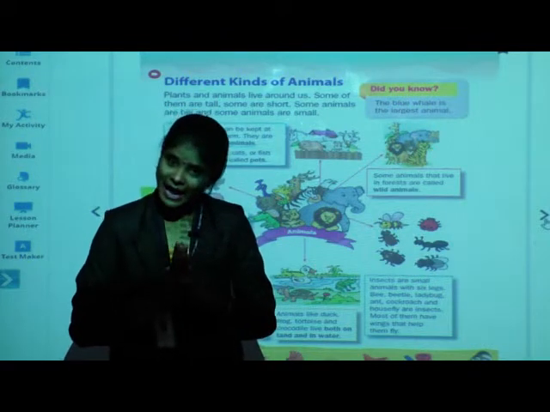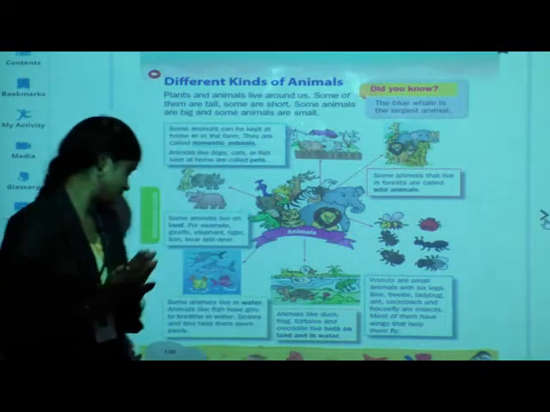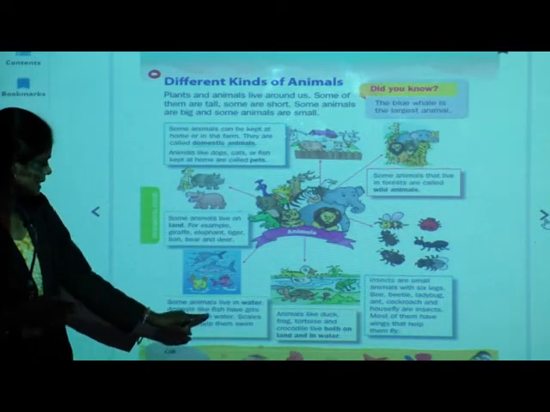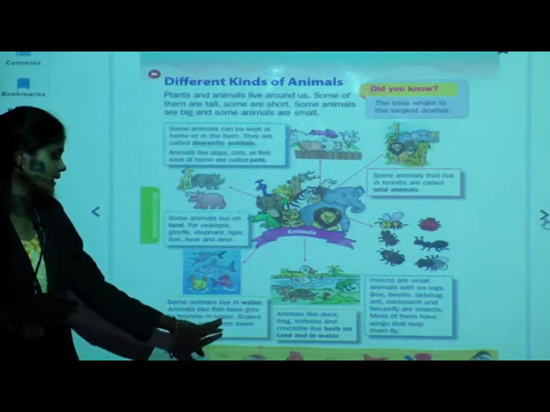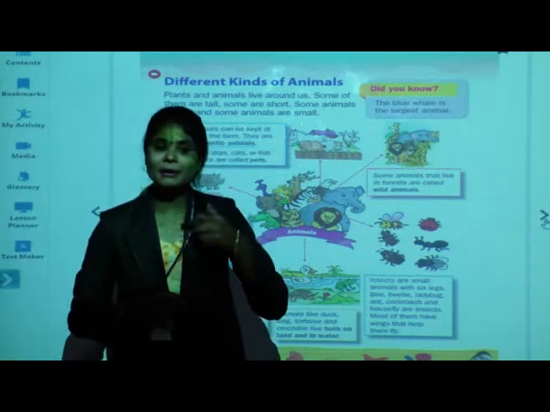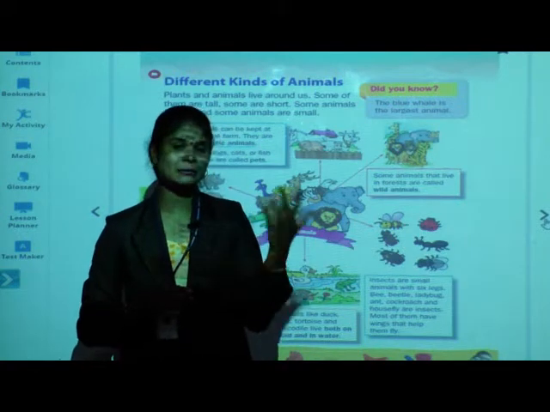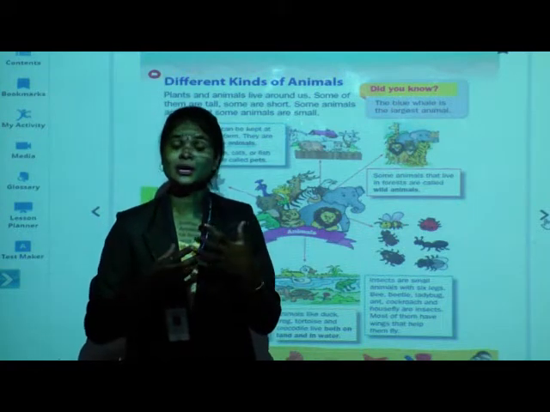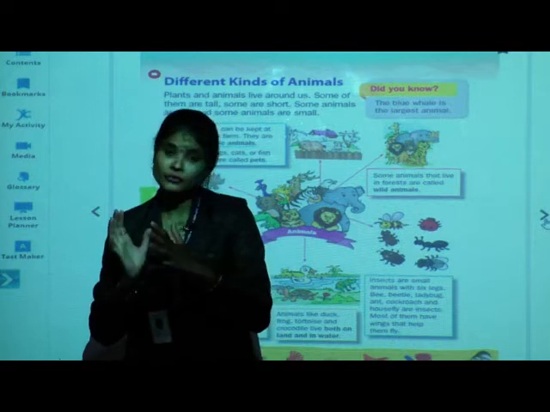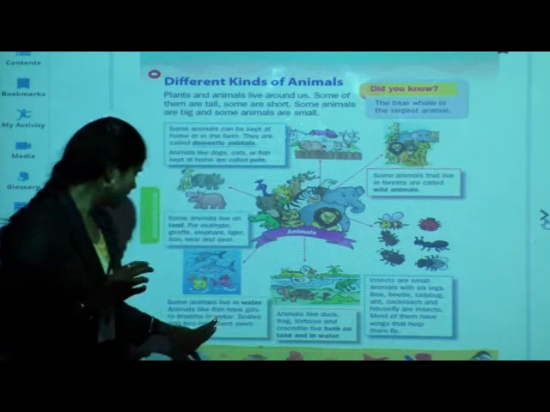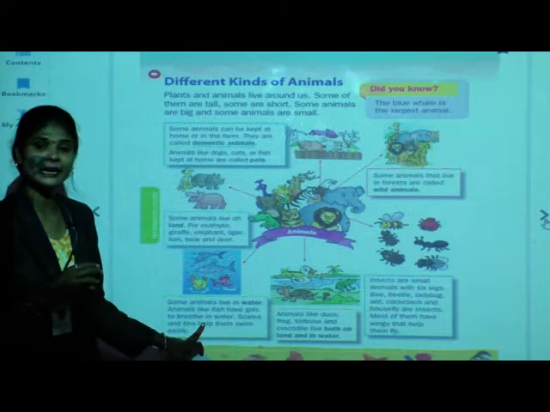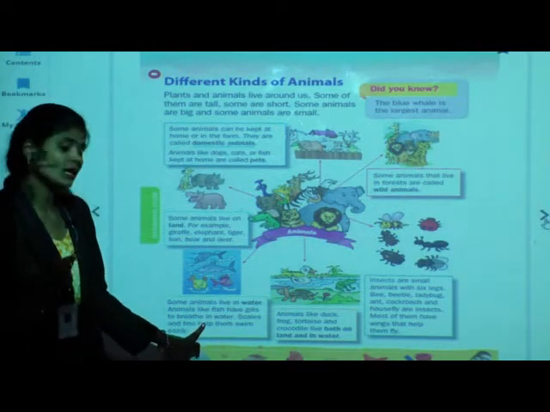Okay. Animals like fish have gills to breathe in water. As we breathe with the help of our nose, all human beings or some animals breathe through their nose. Like that, fish breathe with the help of their gills. They help them to take the oxygen.